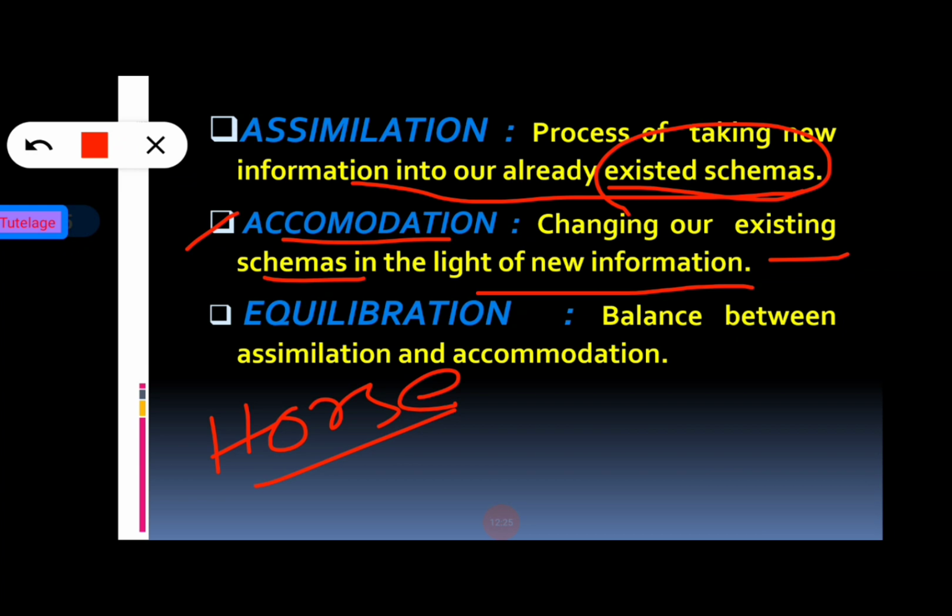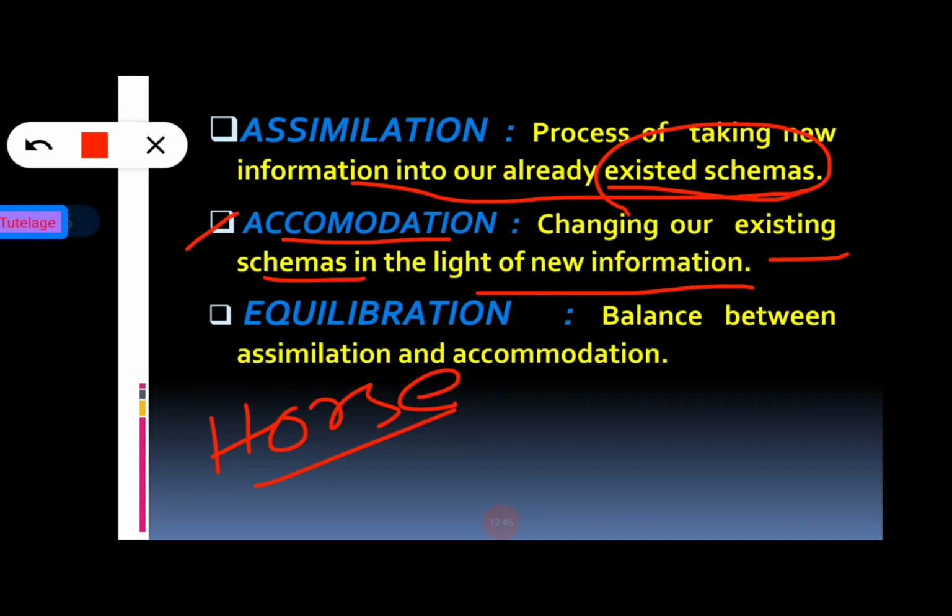Horse and cow are totally different animals. So she or he will modify her existing schema for a horse and create a new schema for a cow. So that changing process is basically called the accommodation.